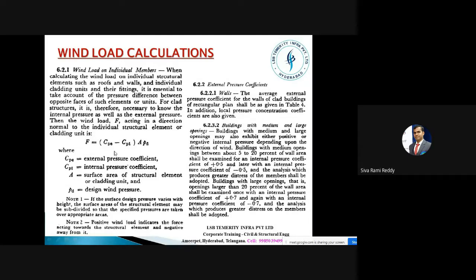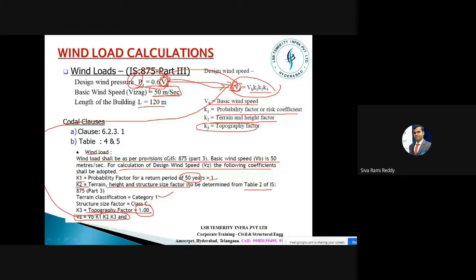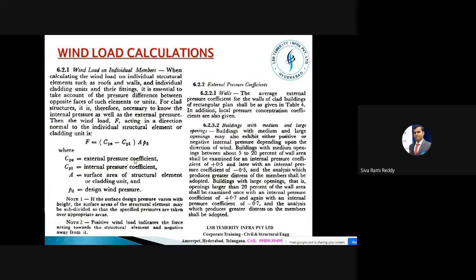So we have to take the internal and external pressure coefficients, and A is nothing but the effective area where wind is acting, and PD is the design wind pressure that we have estimated, nothing but Pz. So here: external pressure coefficient, internal pressure coefficient, surface area of the structural element, and design wind pressure. Now we can go to the external pressure coefficients for walls and for buildings with medium to large openings. So there are again two things here for external pressure coefficients: walls, and also buildings with medium to large openings, right?